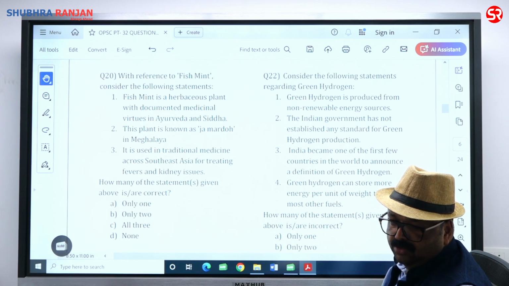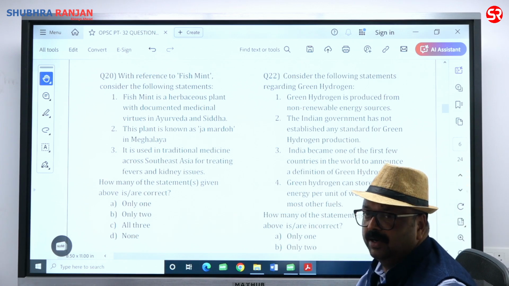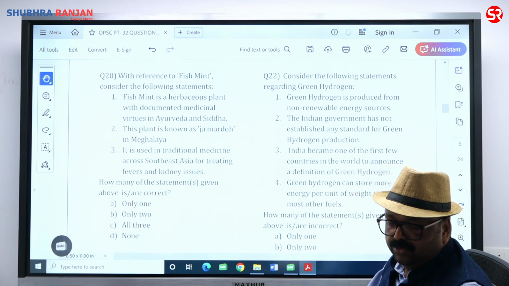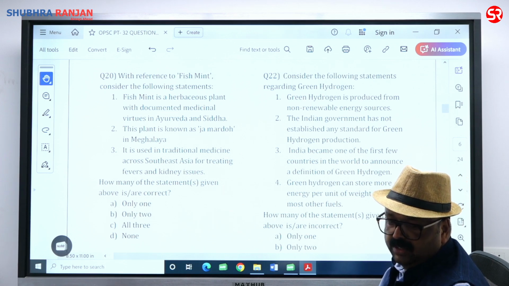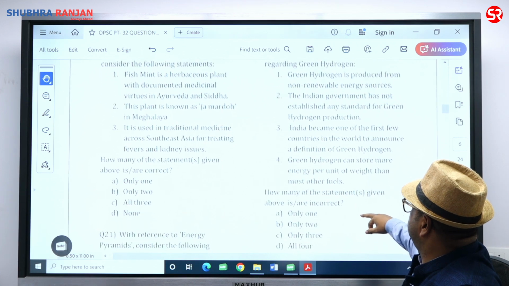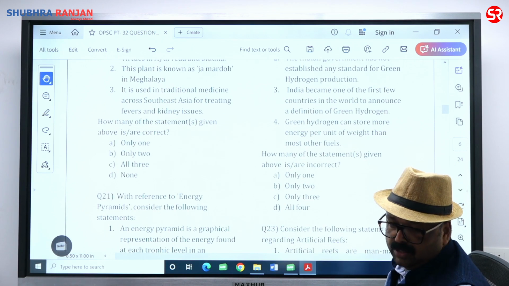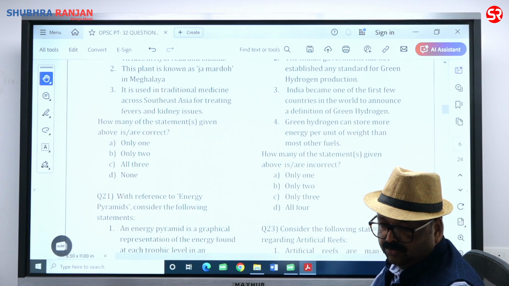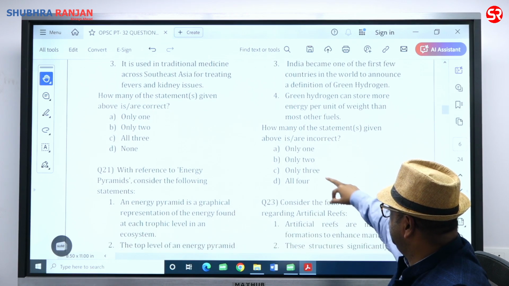The Indian government has not established any standard for green hydrogen production. That is wrong. Hydrogen with a carbon dioxide equivalent below a set limit is going to be the green hydrogen production standard for India. So second is also incorrect. India became one of the first few countries in the world to announce a definition of green hydrogen. That is correct. Green hydrogen can store more energy per unit of weight than most other fuels. That is also correct. Calorific value of green hydrogen is much higher. So only 2 statements are correct. Option beta is going to be correct.